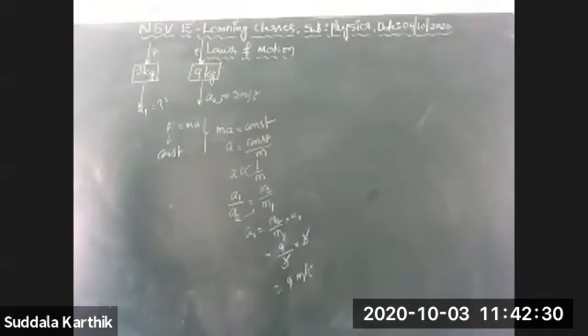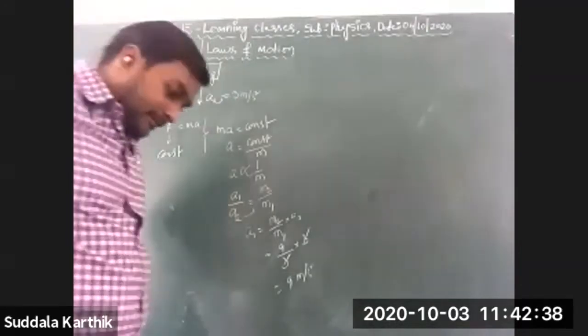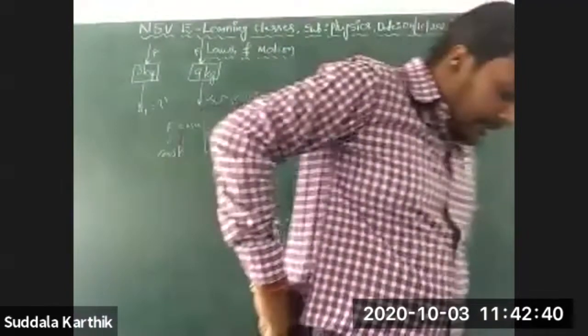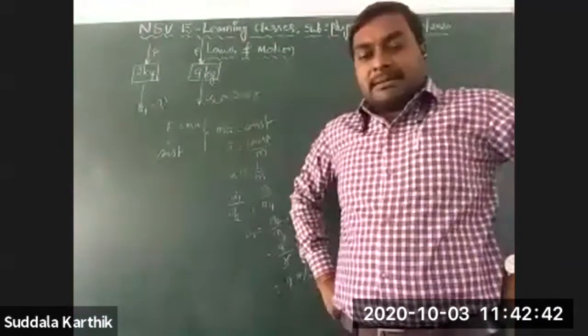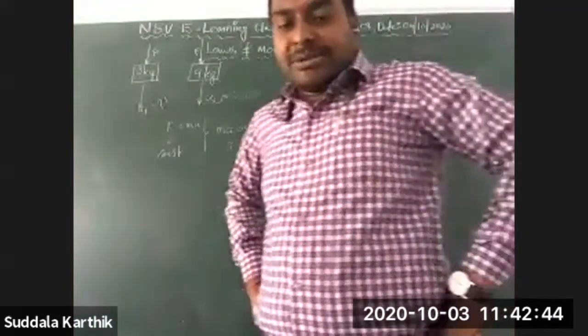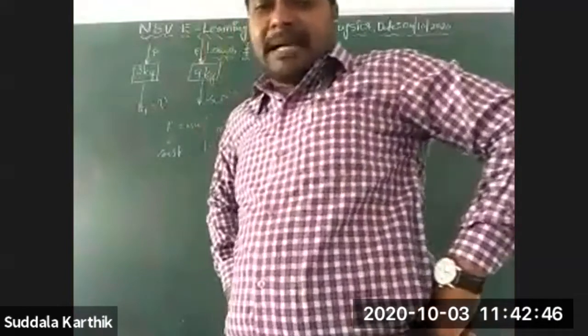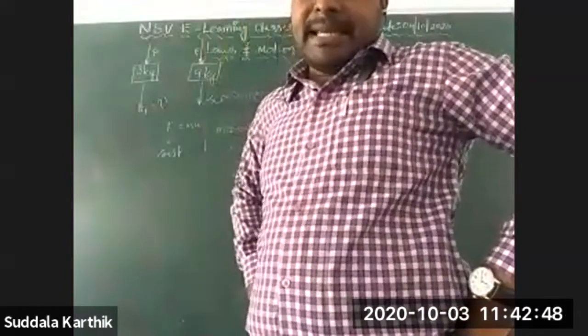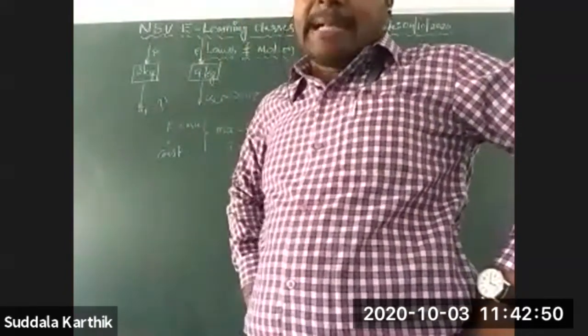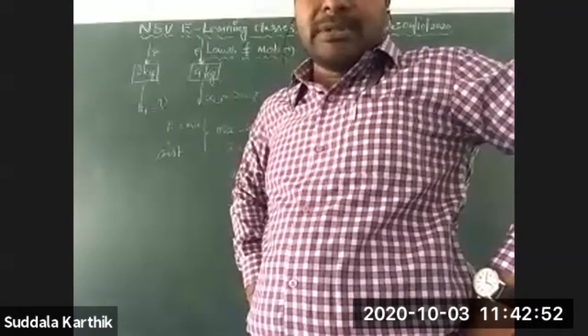Options are there. Second question, what I sent you yesterday. Check the answer once. The question: two particles with inertial masses 3 kg and 9 kg are acted upon by the same force.